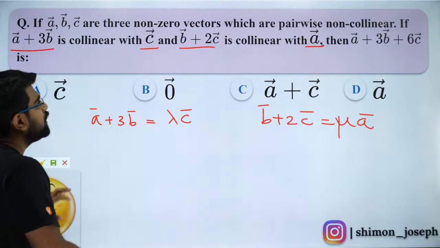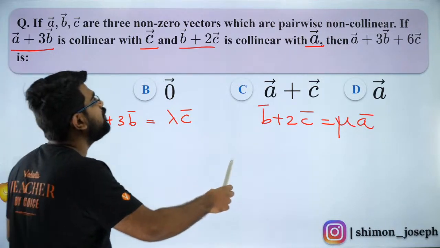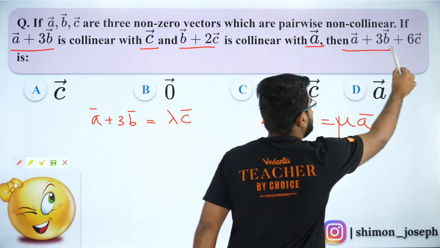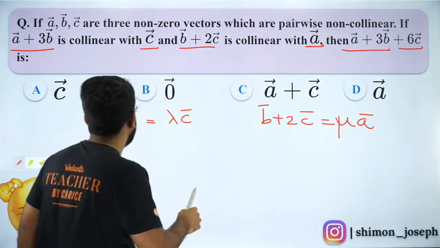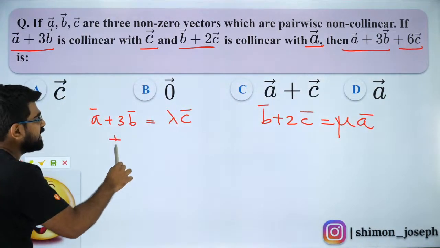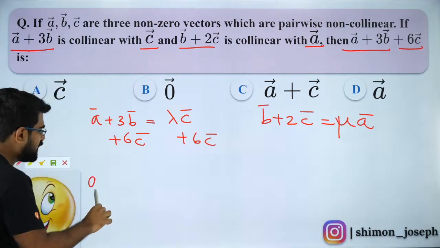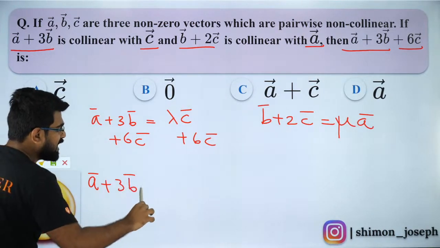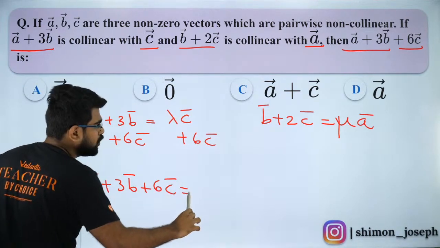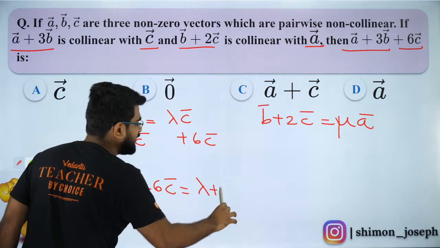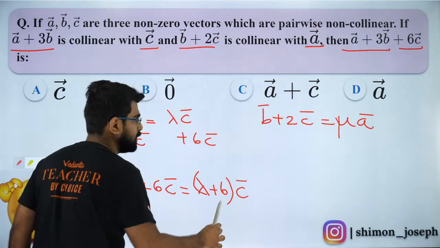Okay. Now, we know that we have to find out what is A plus 3B plus 6C. So guys, can I add 6C on both the sides? So what will I get? I will get A plus 3B plus 6C is equal to lambda plus 6 times C vector.